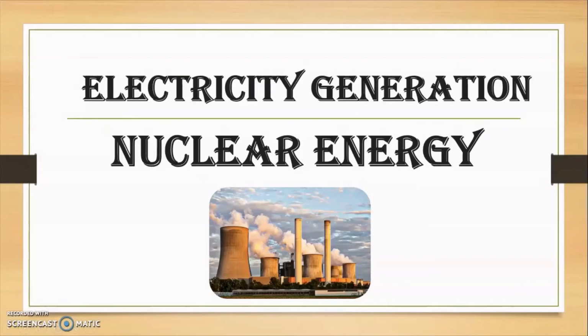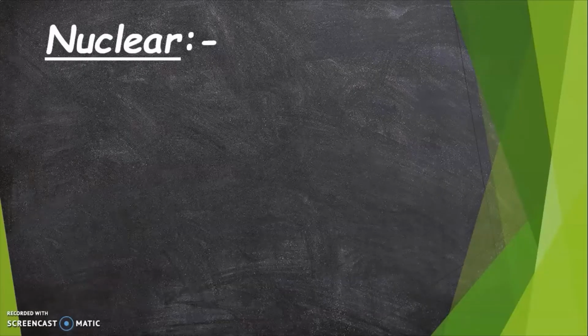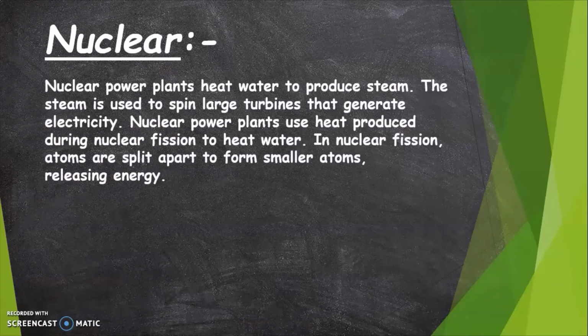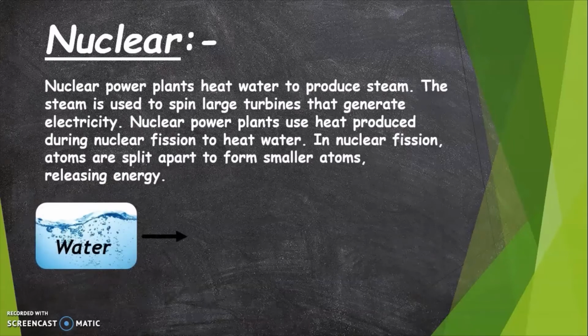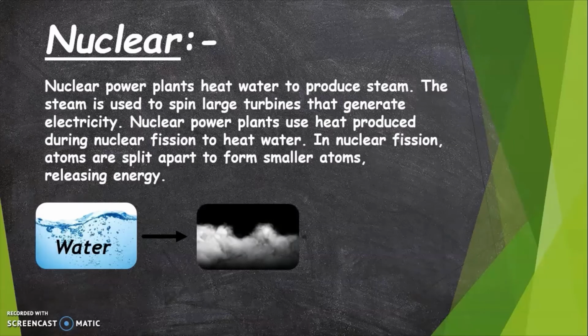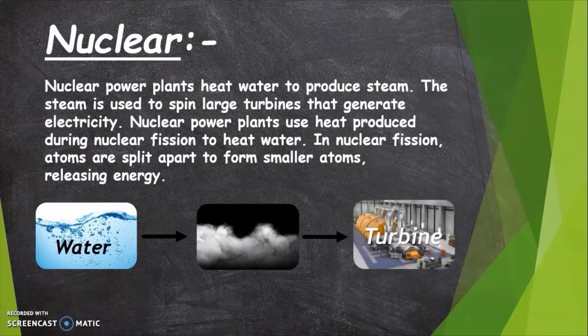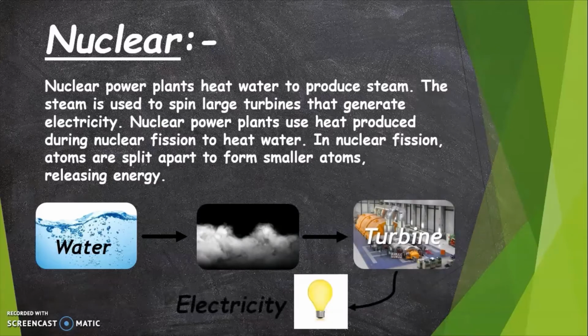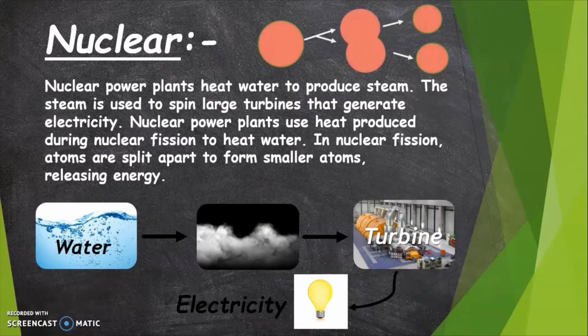Now let's understand how electricity is generated in nuclear power plants. In nuclear power plants, first water is heated to produce steam, and the steam is used to spin large turbines connected to generators to generate electricity. Nuclear power plants use heat produced during nuclear fission to heat water. In nuclear fission, atoms are split apart into smaller atoms, releasing a tremendous amount of energy in the form of heat and light.